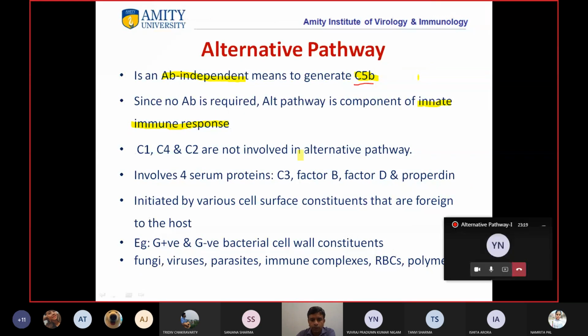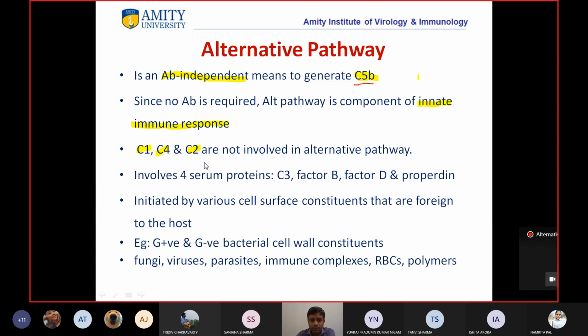It is non-specific. So let me come back to the slides. In this alternative pathway, the initial proteins like C1, which acts on C4 and C2, are not involved.